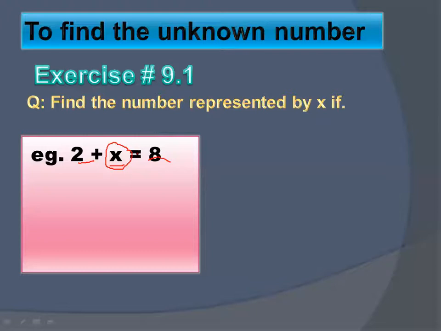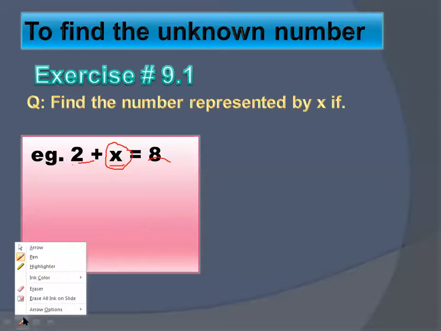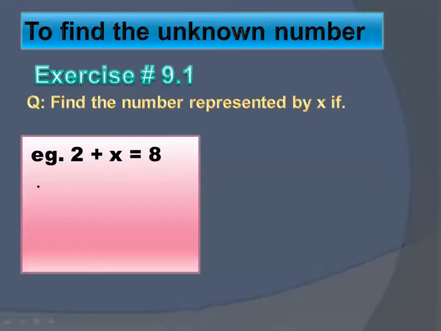So what you will do, simply you will take two sides here. If you look very carefully, here you have two sides: the side which is before the equals sign and the side which is after the equals sign. The side before equal to will be your left side and the side after equal to will be your right side. Here you have to find out the value of this variable x.